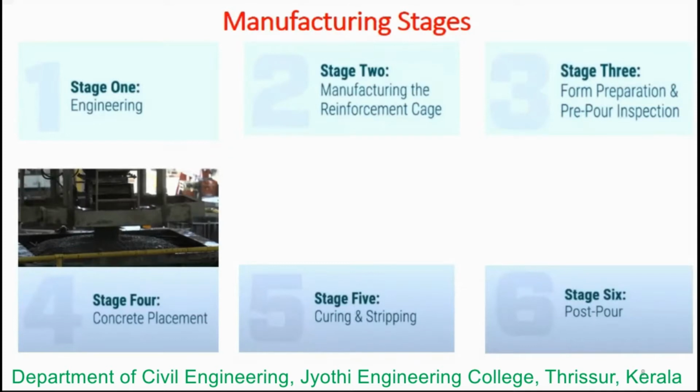The precast manufacturing unit utilizes certified raw material sources such as cement, coarse aggregate, sand, and chemical admixtures, which are carefully selected and mixed as per the specific design requirements.